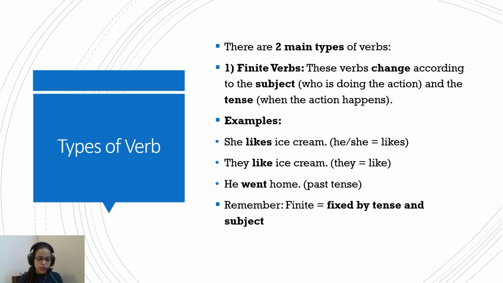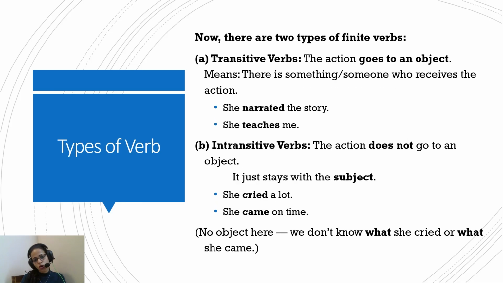So if the word is changing with the subject or the tense, it is a finite verb. That is, it is fixed by tense and the subject. So a finite verb is like a match-fixing kind of thing. If the tense and subject change, it changes. Okay, so that's finite verb for you. Now, there are two categories of finite verb also.